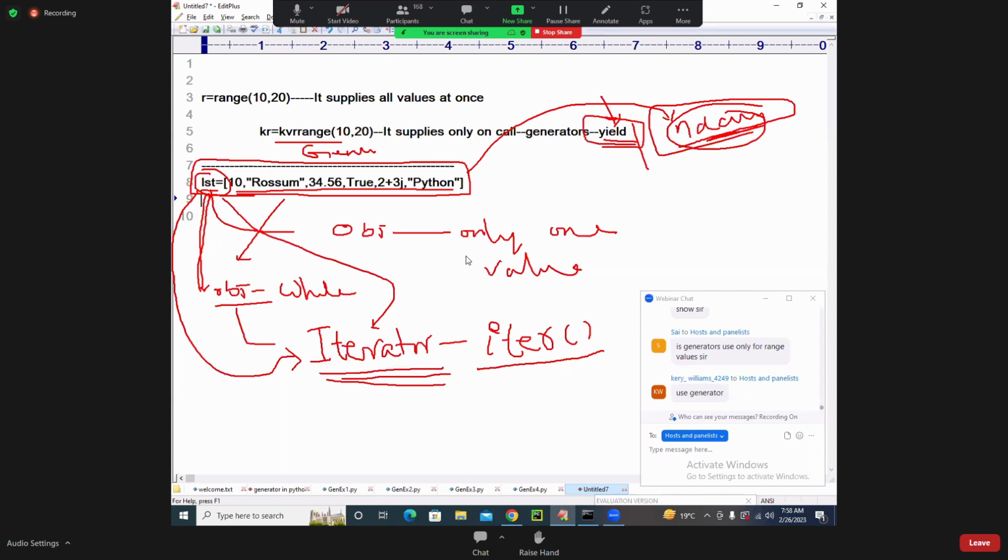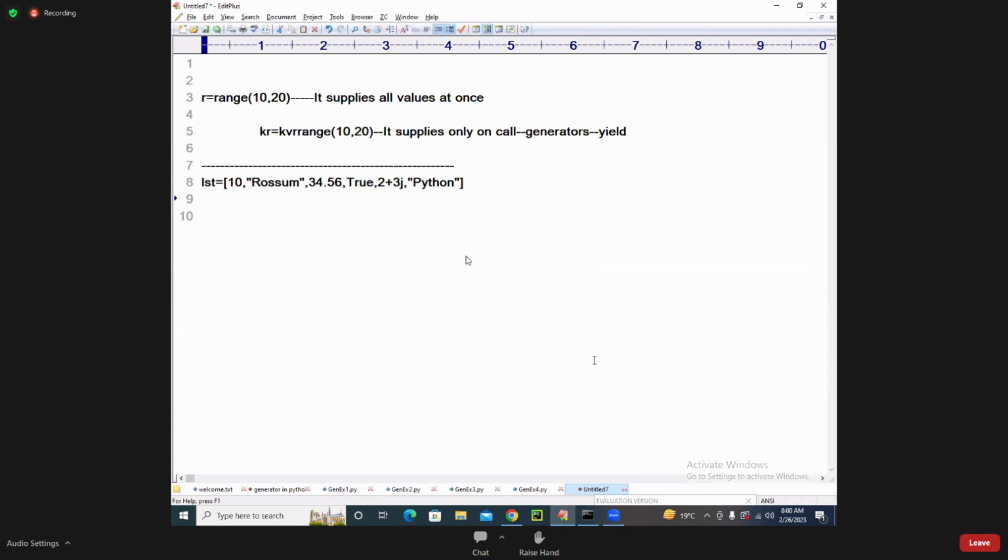We are converting the objects of collections into an iterator by using which function? The iter function. So, my dear student, I am going to that only.